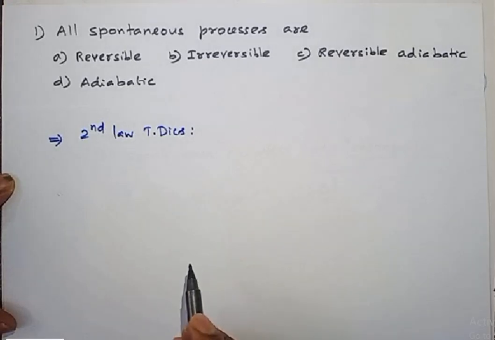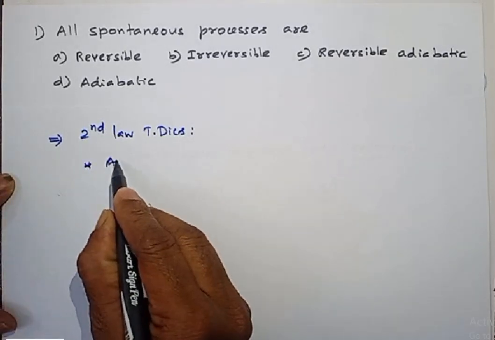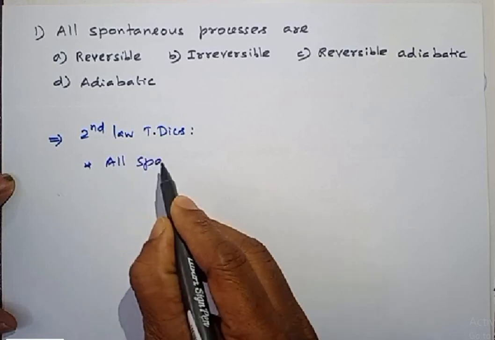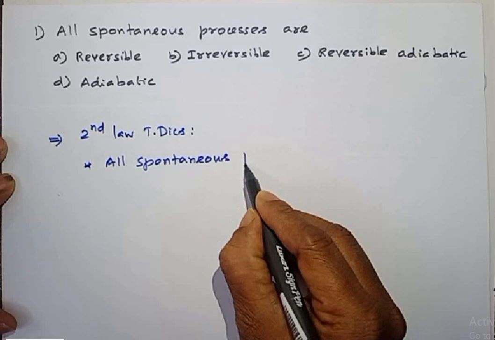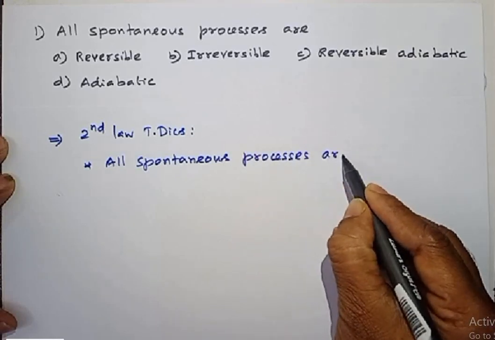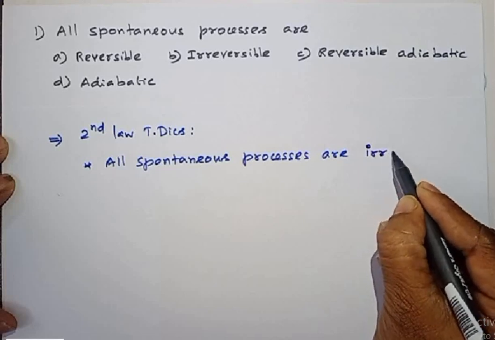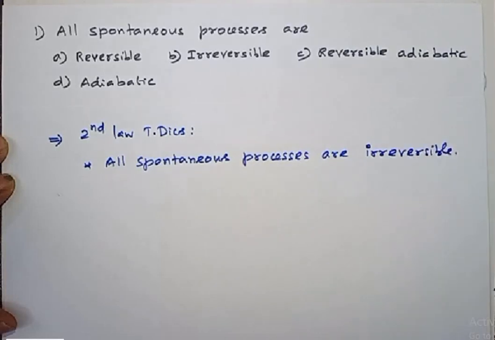This is one of the important statements: all spontaneous processes are irreversible in nature.